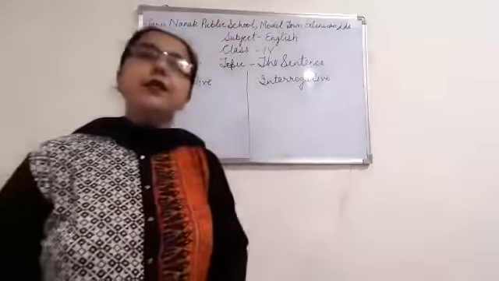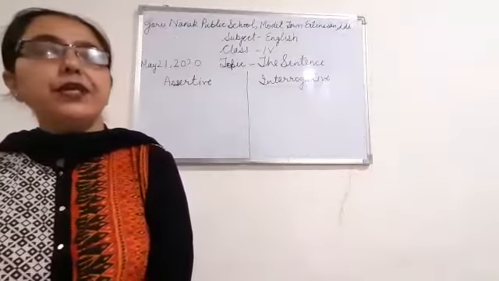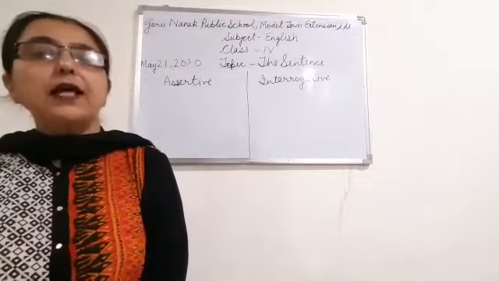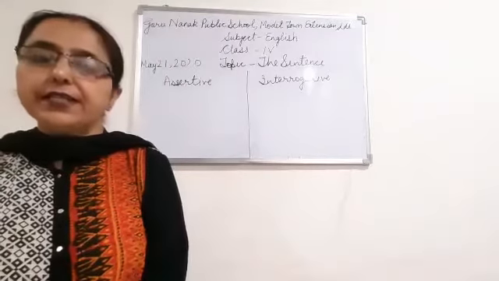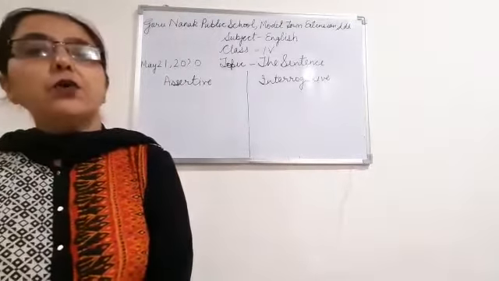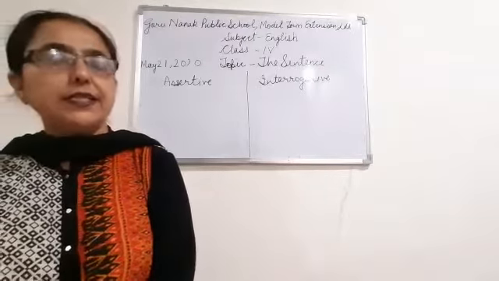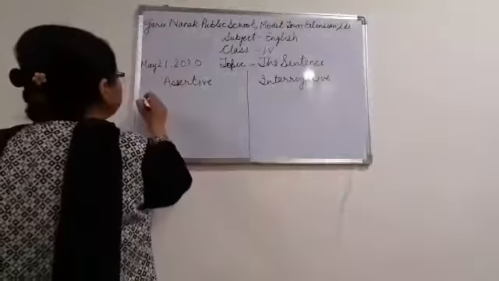So to change assertive sentences into interrogative sentences, we have to place helping verbs at the beginning of the interrogative sentences, and a question mark is placed at the end of every interrogative sentence. Now let us take one example.